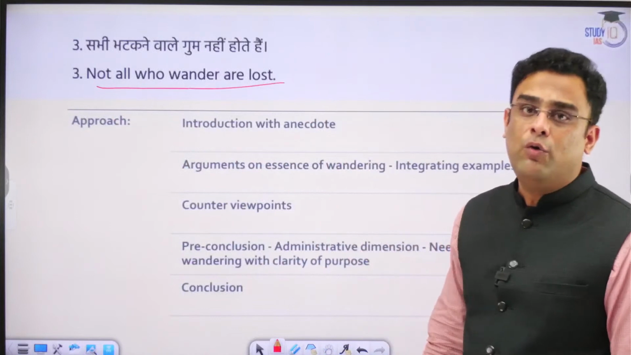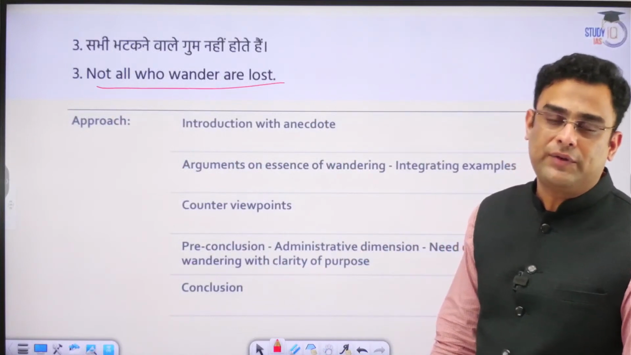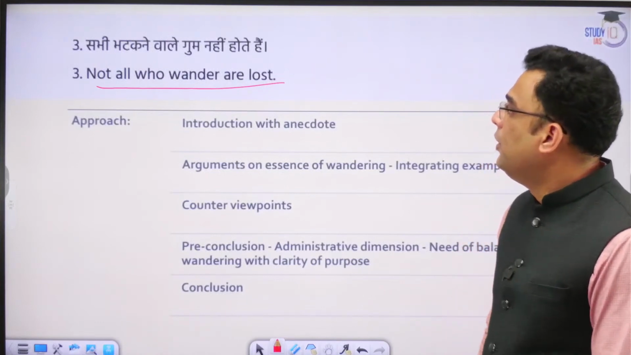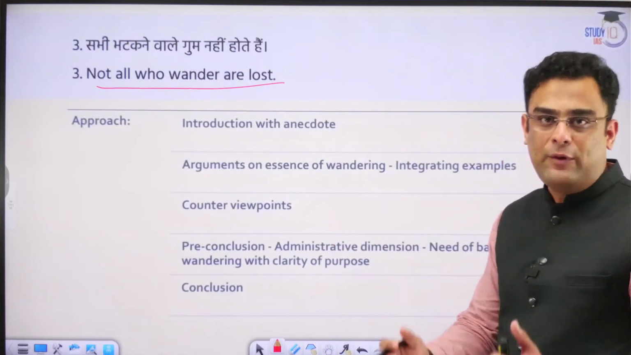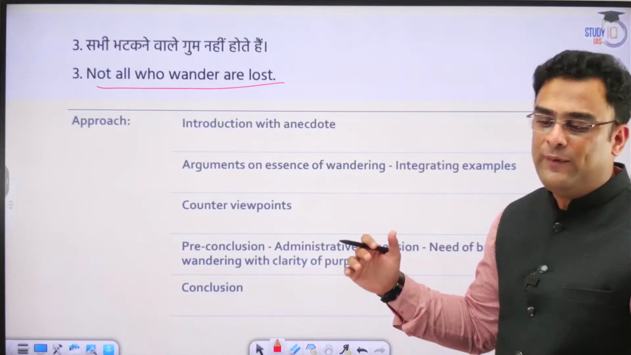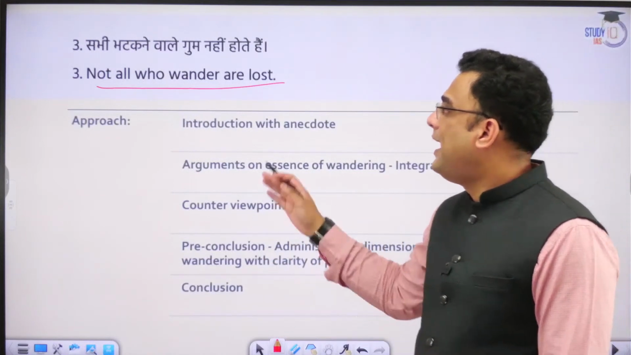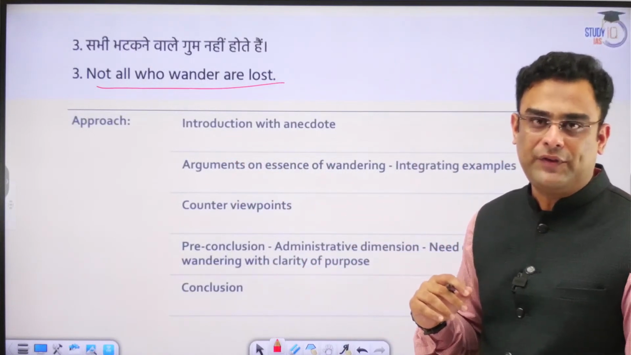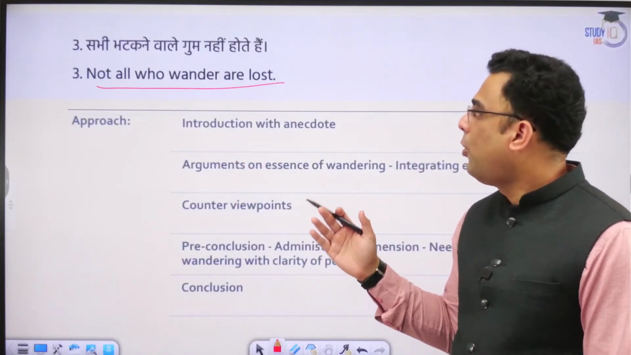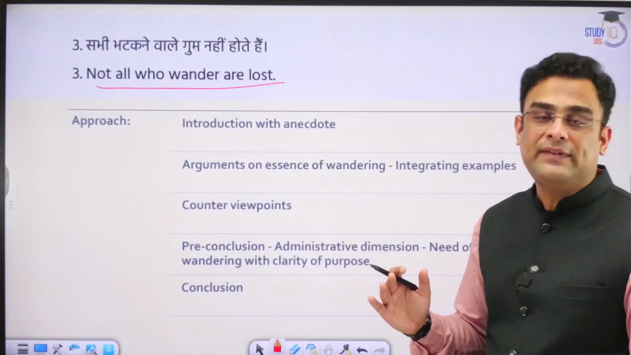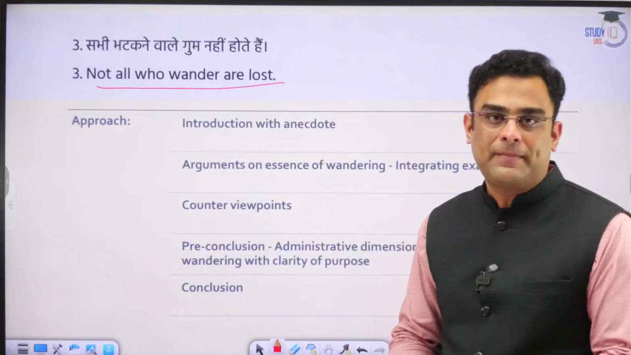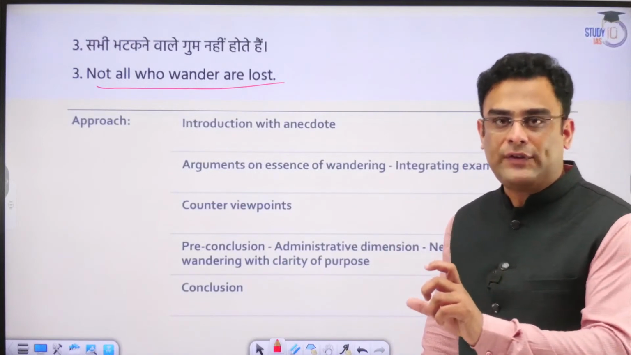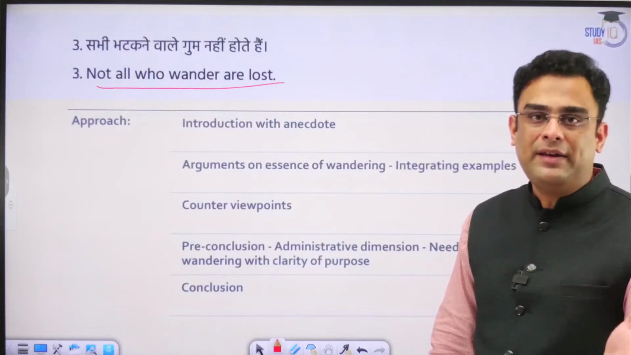Not all who wander are lost. So here again, like we have seen the steps earlier, how do we tackle this topic? We try to identify what are the main keywords given in the topic first. So here you can see, not all who wander are lost has two main pillars or keywords. One is wanderer and the other is lost. So that can be our two main pillars.